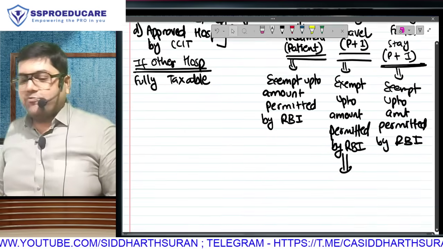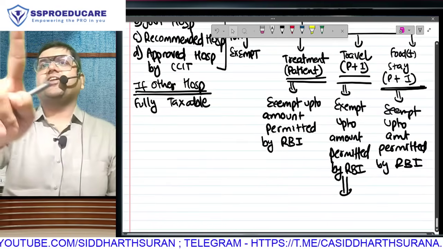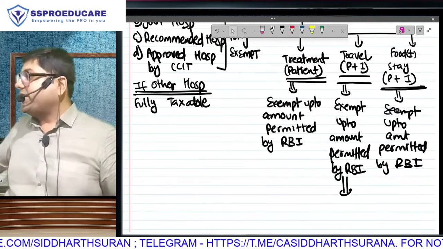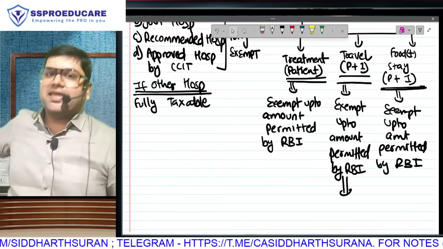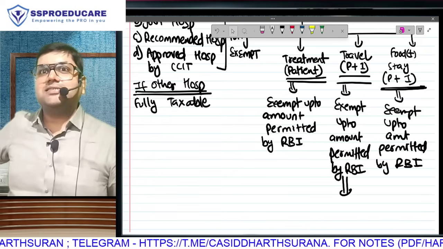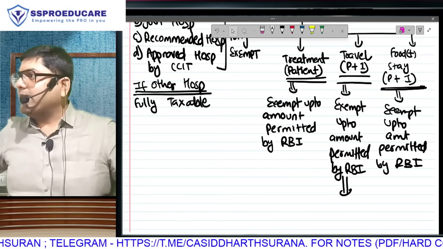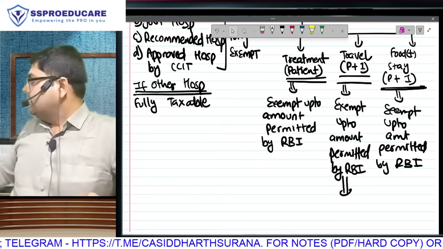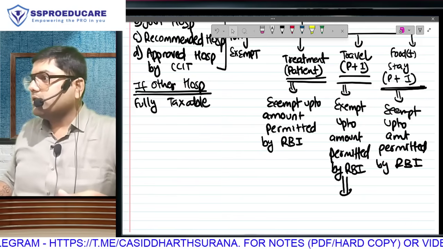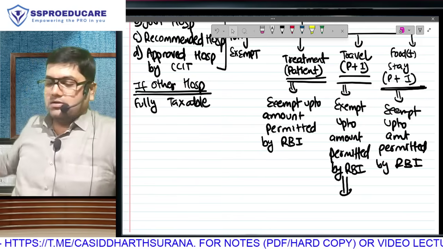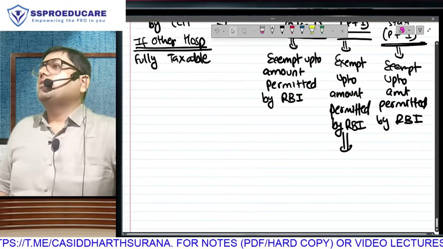Had it not been for that catch, I would have merged the three and given you one rule, exempt up to amount permitted by RBI. But because of that additional condition involved here with an amendment, second amendment in salary ka chapter, one is specified employee ka definition where 50,000 ka threshold has been increased to, but second amendment 4 lakh bola. There is one more thing, one more amendment here.